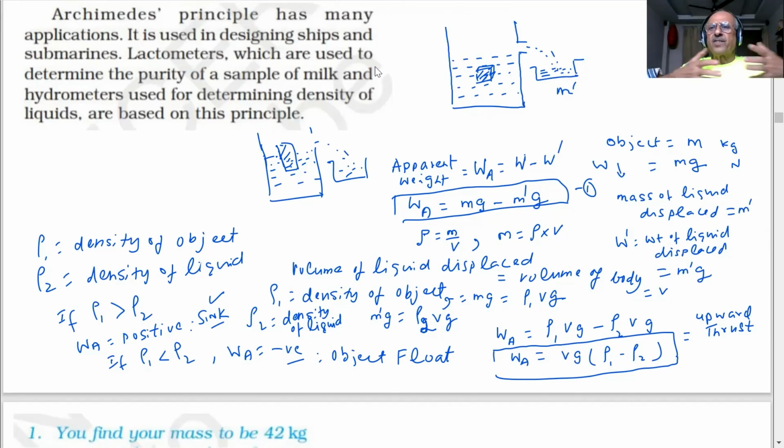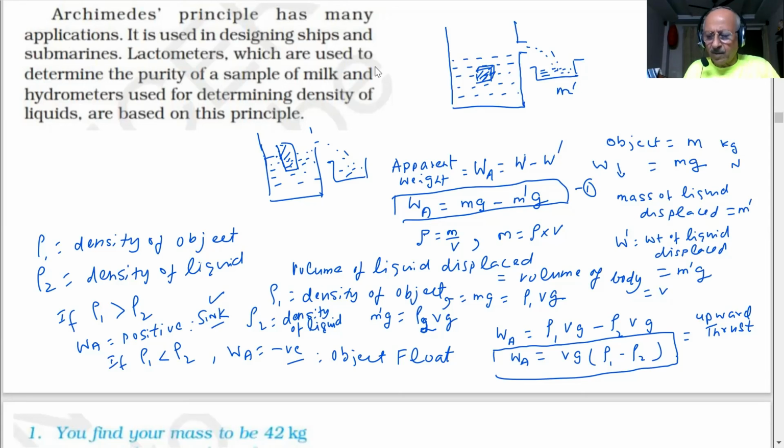The ship is made in such a way that, you have seen, its volume is very, very large. There is a lot of spread volume. You have seen how big they are. So what will happen? The ship will displace an equal amount of water as the body which is submerged in the water, and it displaces more water than its weight. Then it will start floating. So that is the idea we are talking about, Archimedes principle.